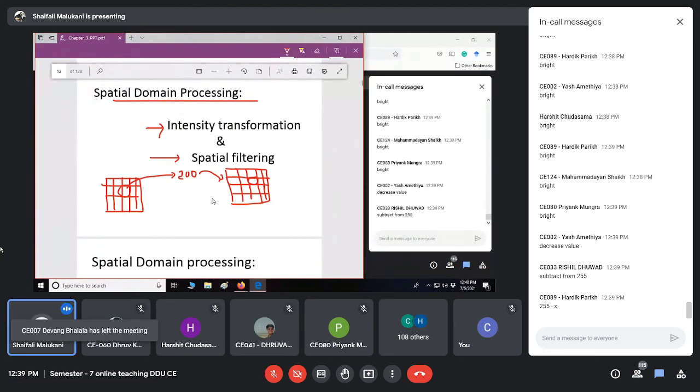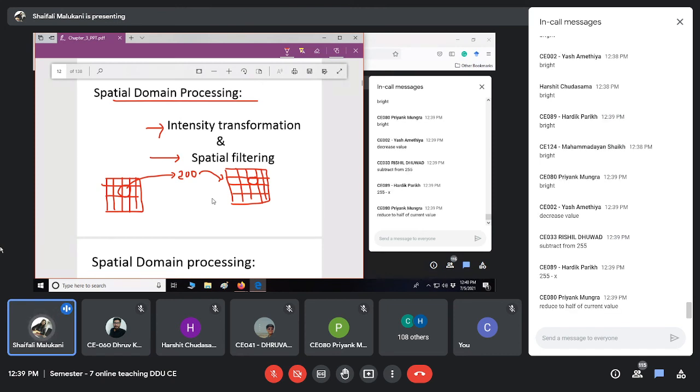Subtract from 255, that is 255 minus x. Yes, you can do that. Or I can reduce it to half, performing some operation over this. Or someone will say subtract 10, subtract 100, a subtraction operation. Someone will say just make it 255 minus 200, so it will be 55. All of you are correct here.